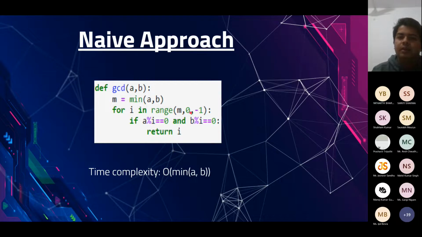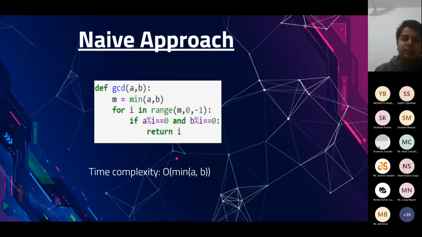We will go up to 1, and this is the for loop in Python. We are starting from m, we will go to 1, so one more than 0, and we are decrementing by 1. So we write it like this: range of m comma 0 comma minus 1. For each of them, we check whether they simultaneously divide a and b or not. If we find any such number which divides both a and b, we say it is the GCD, and we return from here. If we are not able to find any such number, of course, one divides all the numbers, so eventually this function will terminate at i equal to 1.